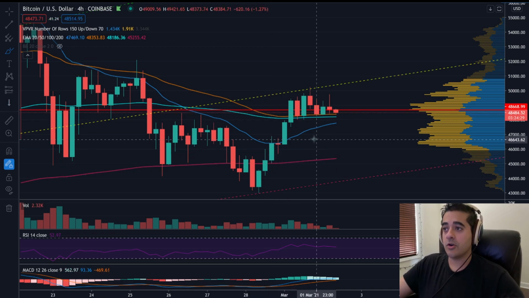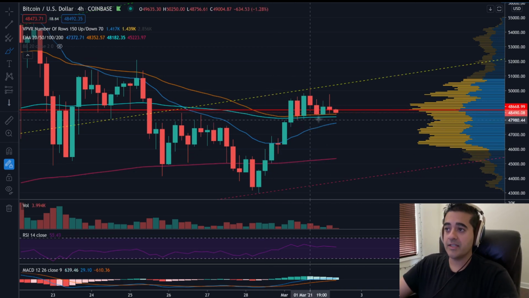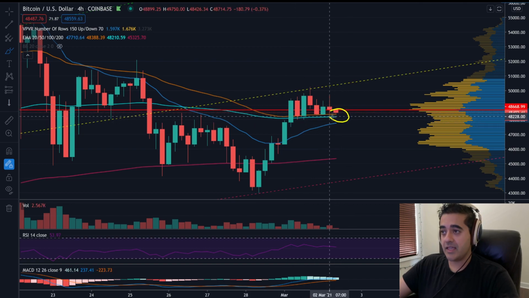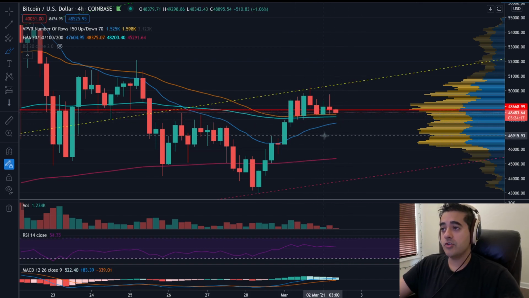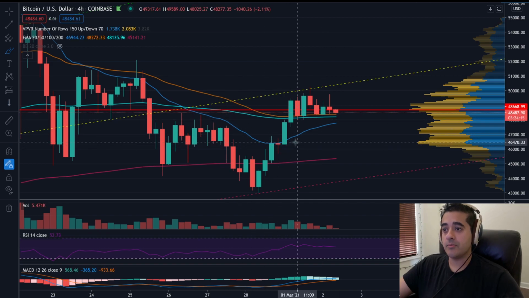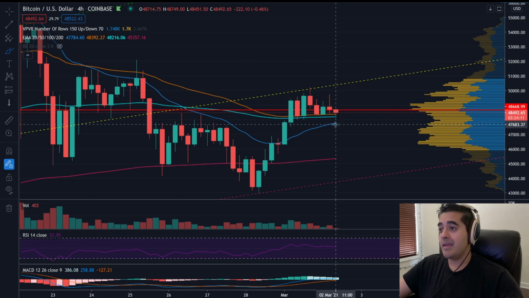Well, now what we're starting to see is something interesting. We're starting to see the moving averages converge. You're starting to see that the 100 exponential moving average is converging with the 50. That's happening right here. And you're starting to have the 20 exponential moving average flip bullish. And it's maybe 24 hours away from crossing.